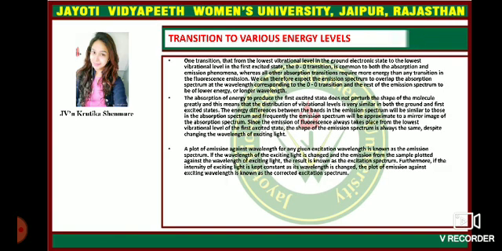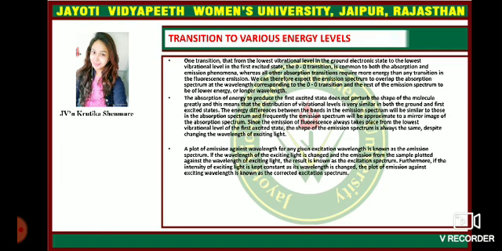One transition, from the lowest vibrational level in the ground state to the lowest vibrational level in the first excited state, the 0-0 transition, is common to both the absorption and emission phenomena, whereas all other absorption transitions require more energy than any transition in the fluorescence emission. We can therefore expect the emission spectrum to overlap the absorption spectrum at the wavelength corresponding to the 0-0 transition, and the rest of the emission spectrum to be of lower energy, at longer wavelength.